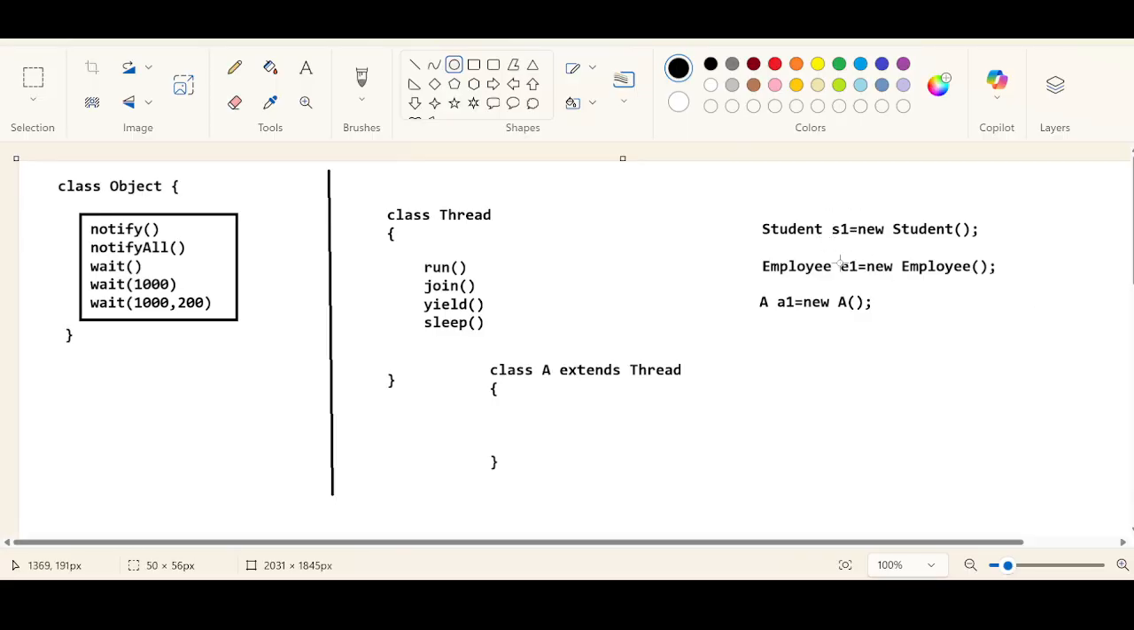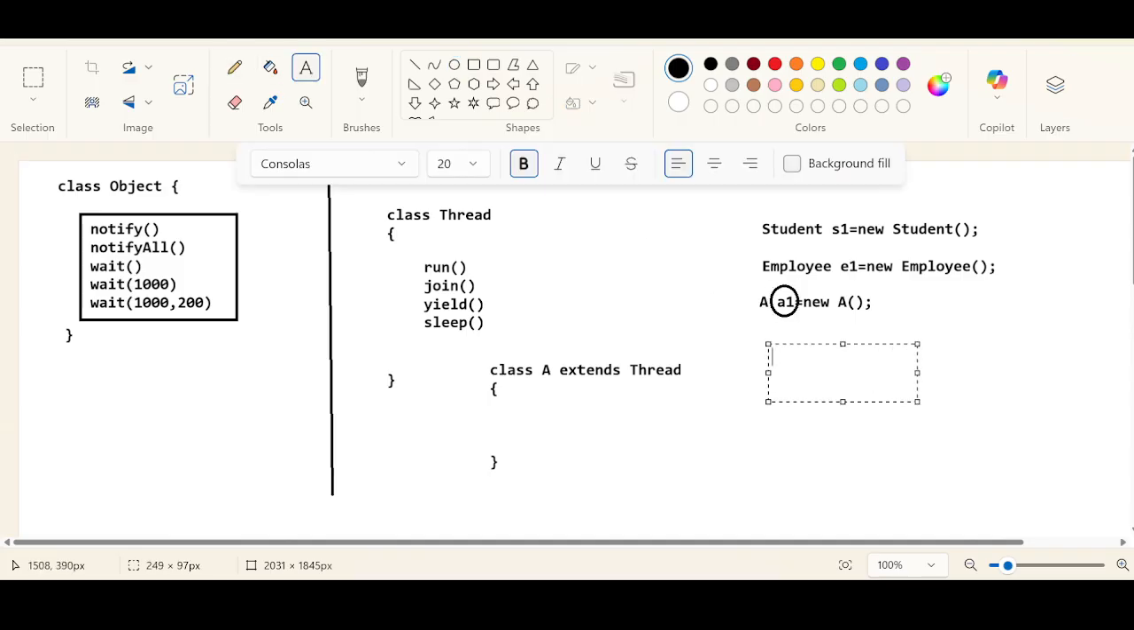S1 and E1, they are not Thread classes, or no? These two classes are not Thread classes. Do you agree with that? They are completely independent. Yes, sir. But if you look at A1 equal to new A, even though A is an independent class, it is extending the Thread class. It is going to get all the qualities, all the behaviors, and all the properties of the Thread class. So I can say that A1 is completely a Thread class reference variable. Do you agree with that?